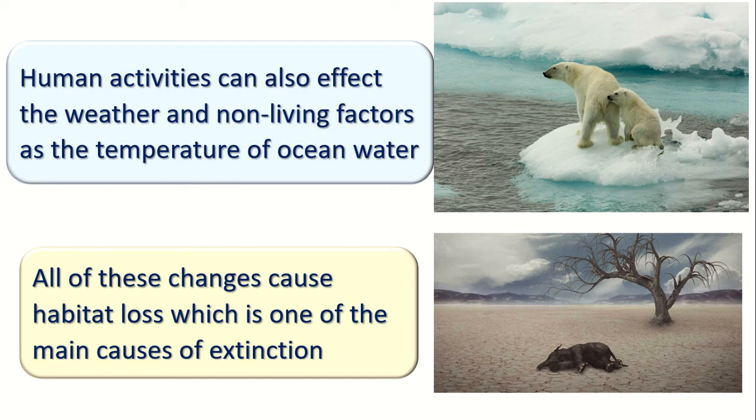So when the temperature increases, what will happen to the organisms? Some organisms will die because they don't have any food or shelter, and some organisms will move into other habitats. So human activities can also affect the weather. All of these changes are causing the loss of habitats. And when an organism loses its habitat, it may cause extinction. Extinction means all of that type of organism dies and disappears forever.